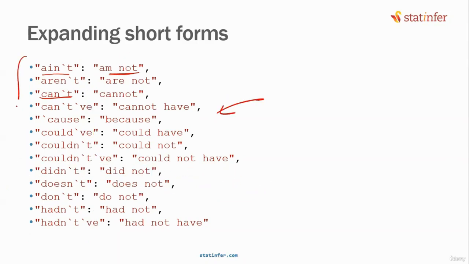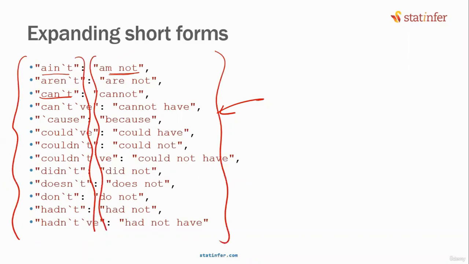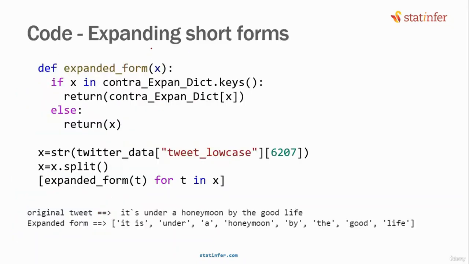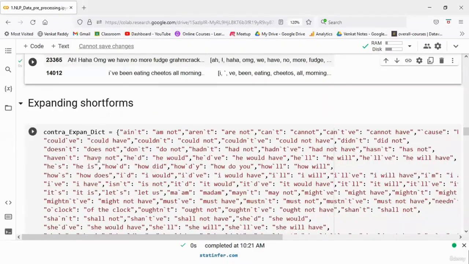Expanding the short form, because some people will be writing in the short form and some people will be writing in the expanded form. To bring uniformity, we have to convert these short forms into expanded forms. For that, we will use a function. We are defining this function. DEF means definition of a function. You are defining expanded form. It's a simple function. Right now I have created a whole dictionary.